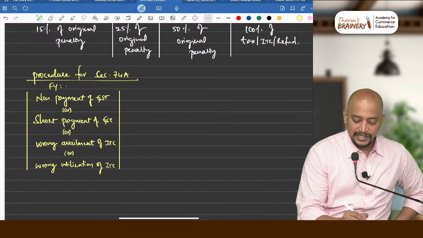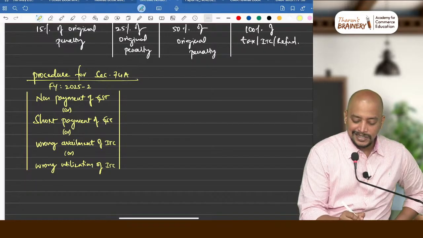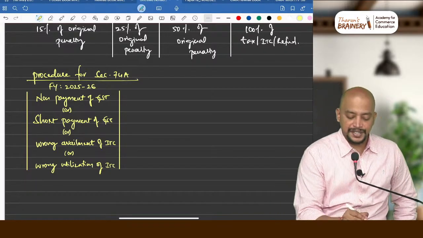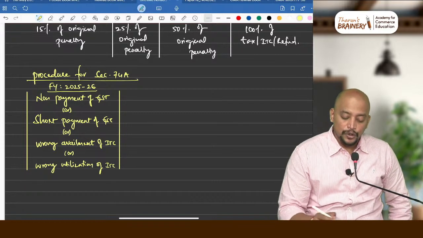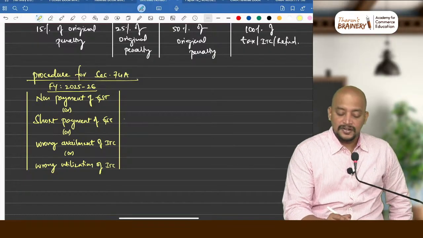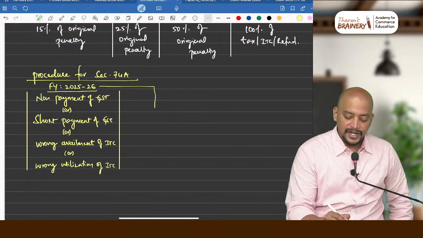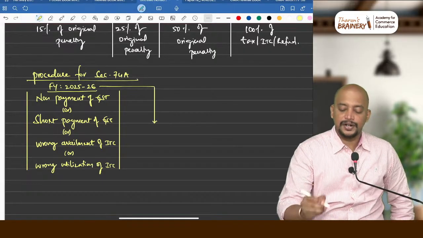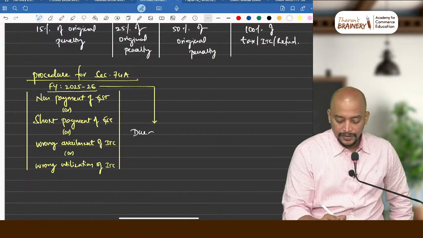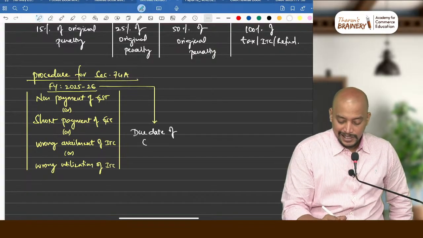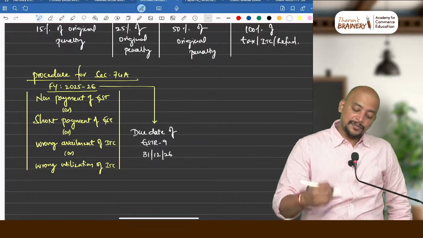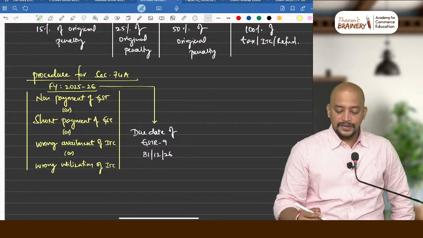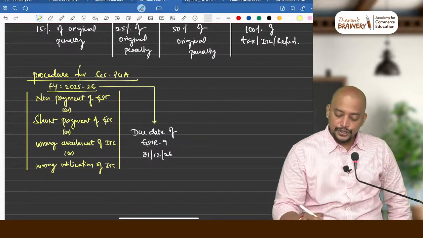Say the financial year is 2025-26. For this financial year 2025-26, what is the time limit within which the notice is to be given? First, for this we need to find out the due date of annual return, the due date of GSTR 9. What is the due date of GSTR 9? 31st December 2026. From 31st December 2026, what is the time limit within which the notice is to be given?